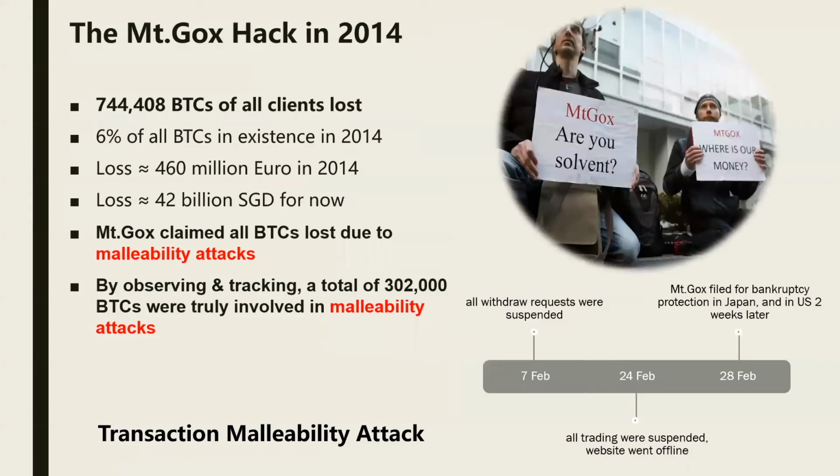However, in 2014, one of the major Bitcoin agent platforms, Mt. Gox, went bankrupt due to a hacking. The hacking was conducted within only 1 month, and the loss was absolutely enormous. As per what Mt. Gox claimed, they were under a malleability attack, which caused the majority of their loss. Well, now is the time to rethink the question I mentioned before. Is Bitcoin safe? If not, how does the malleability attack make it unsafe?